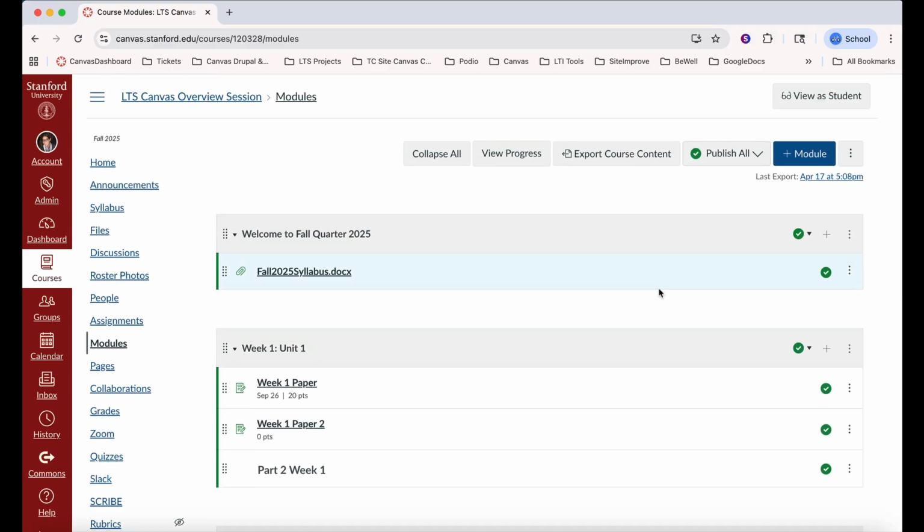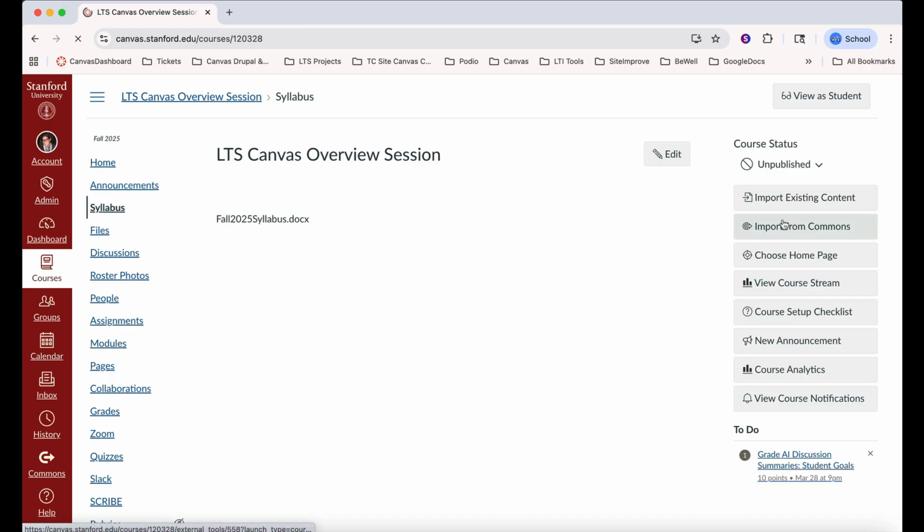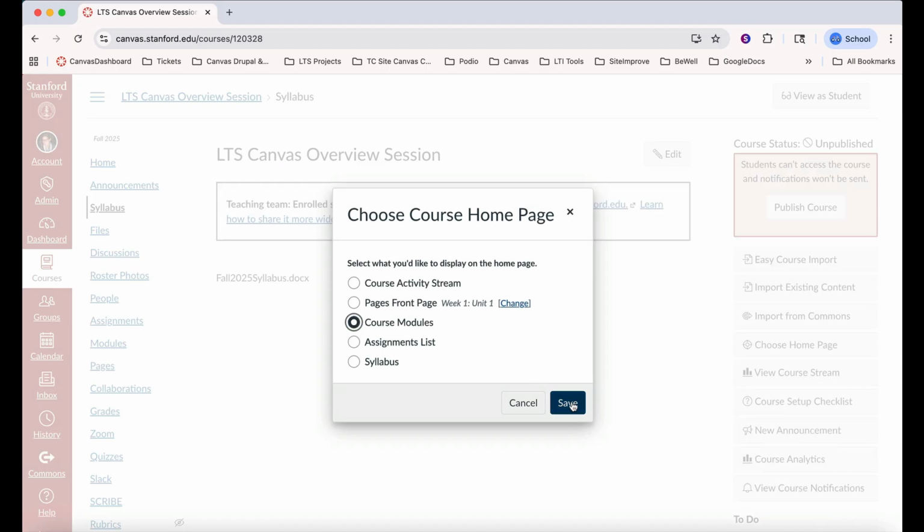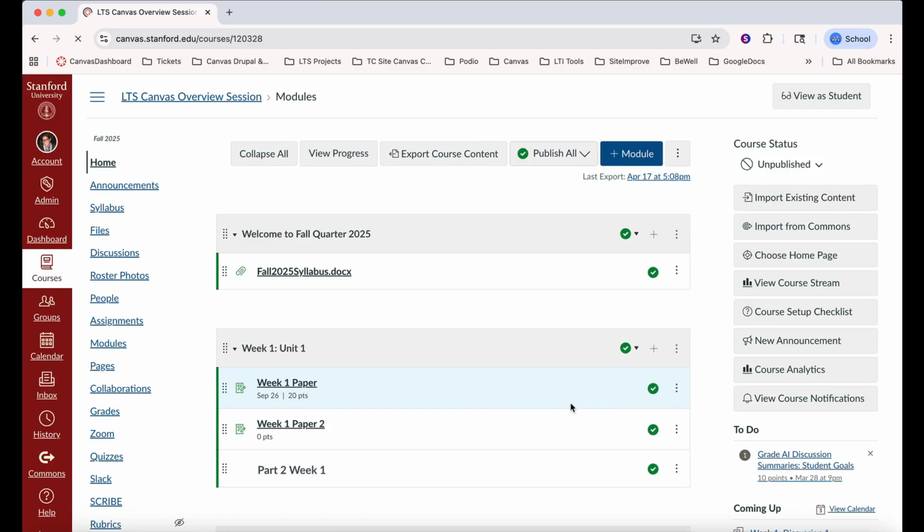After designing and developing modules, users can set modules as the course homepage. Navigate back to the course homepage and on the right side of the screen, under Course Status, click on Choose Homepage, select Course Modules, and select Save. The default view will now be the Modules view.